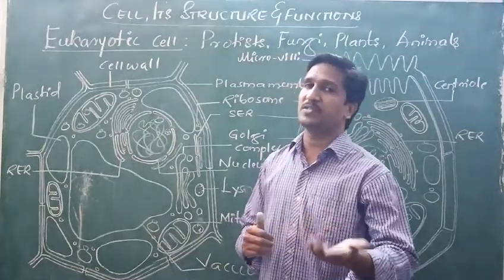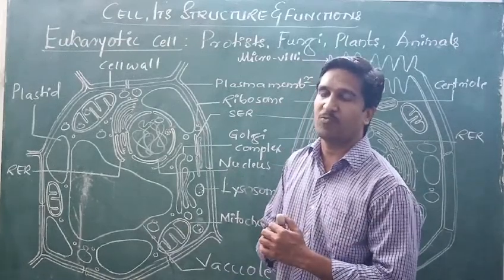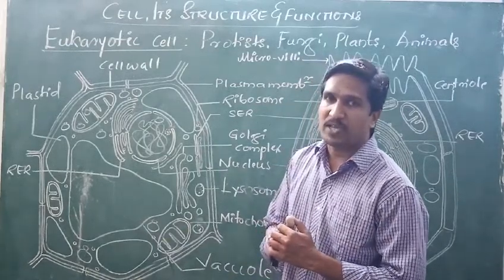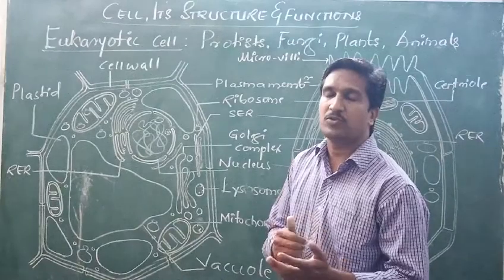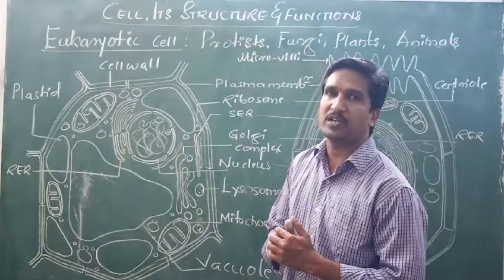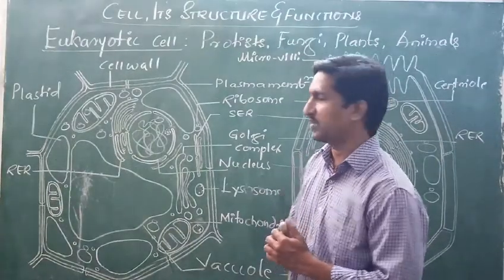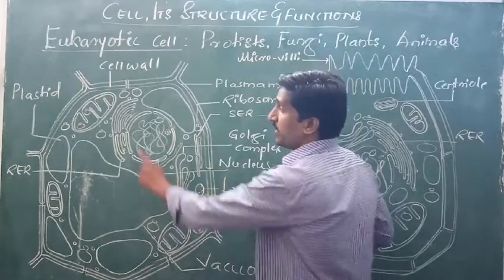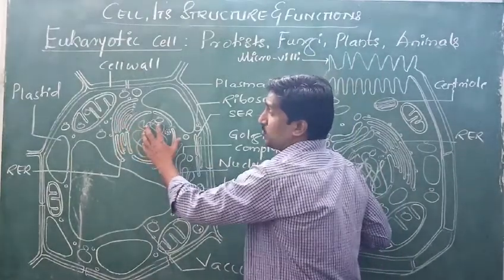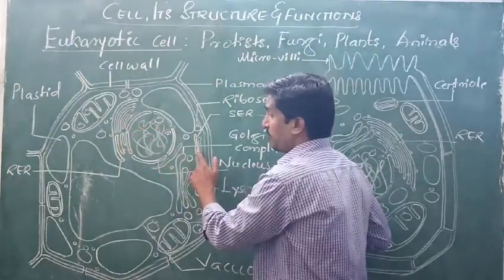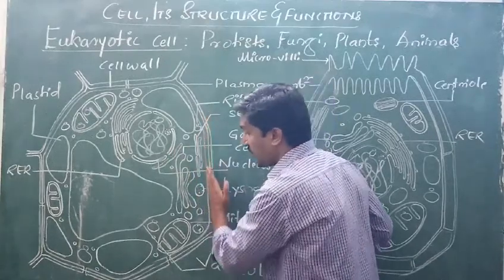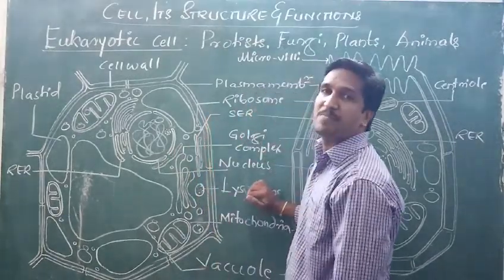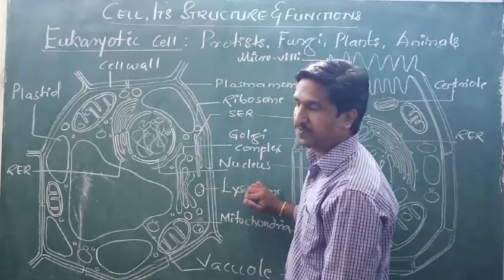If the ribosomes are present on the endoplasmic reticulum, we call it rough endoplasmic reticulum. If the ribosomes are absent, we call it smooth endoplasmic reticulum. Usually, rough endoplasmic reticulum is attached to the nucleus, whereas smooth endoplasmic reticulum is present towards the plasma membrane or towards the cell wall.